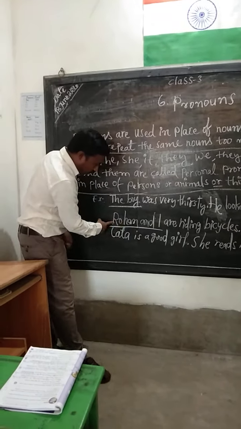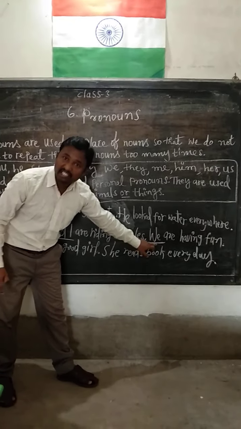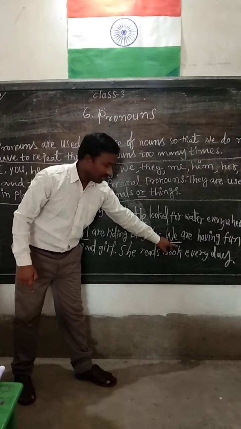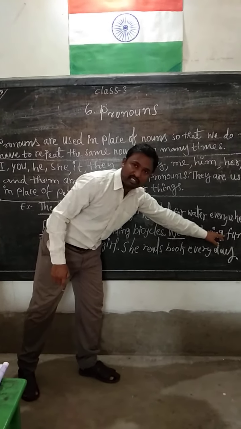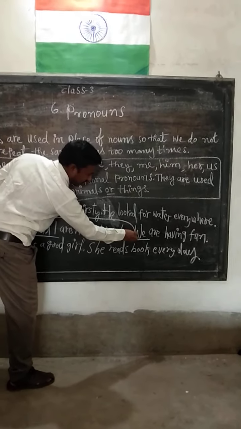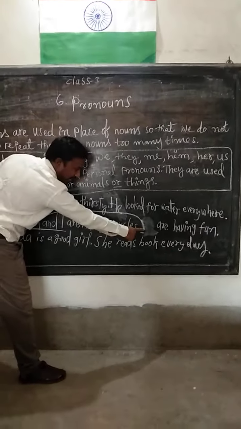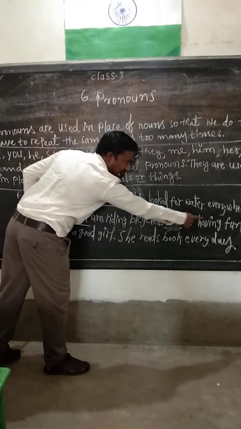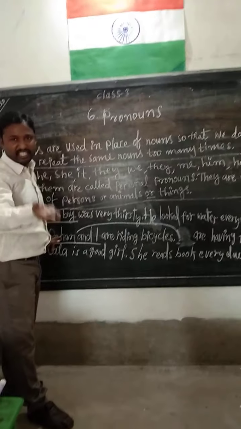If we write Rohan and I again, Rohan and I are having fun, it is repeating again and again in the sentence.